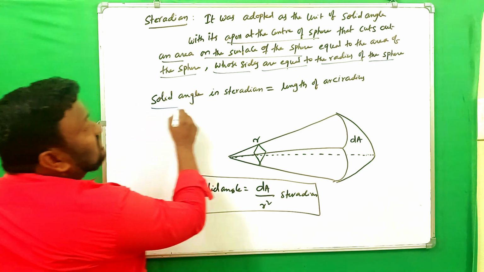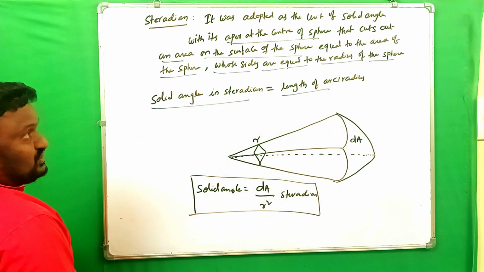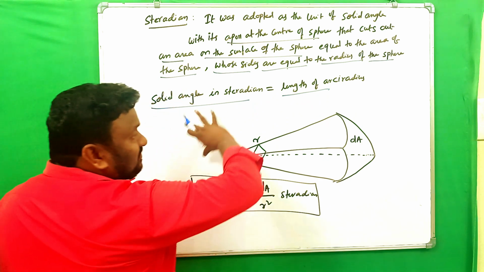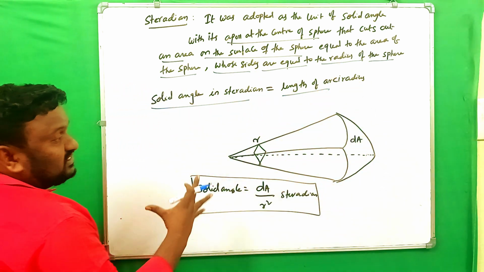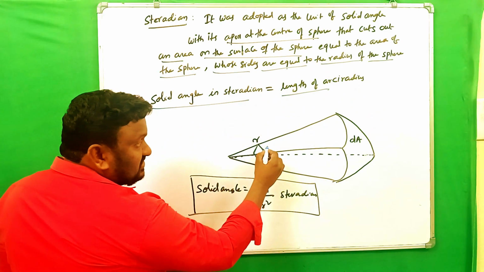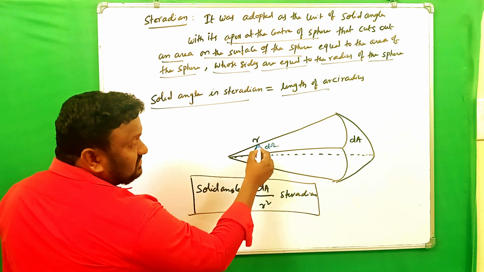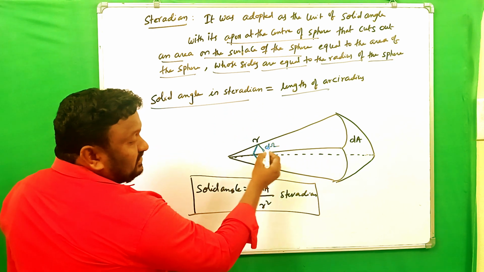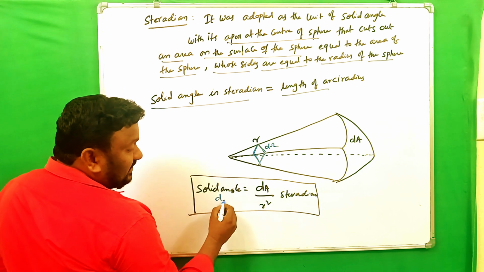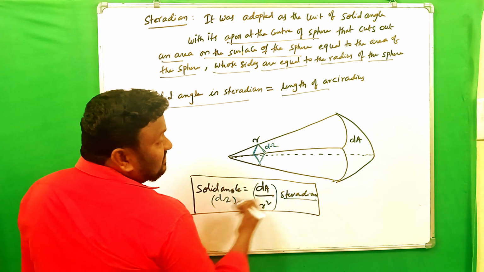So solid angle in steradian is equal to the area over radius squared. To understand it simply, here we are taking one solid sphere. In that solid sphere we have to cut like this. So here children, this is the solid angle. I am showing it like this. That is delta A by r square, unit steradian.